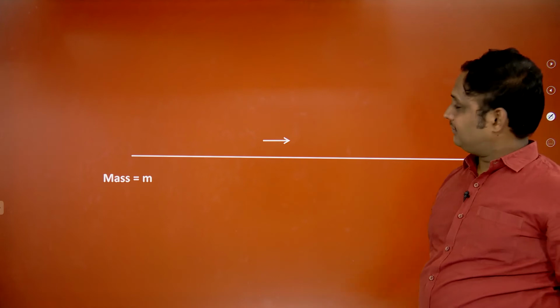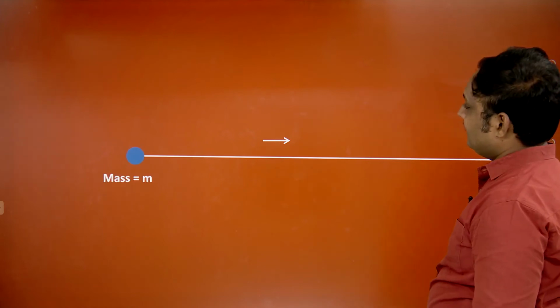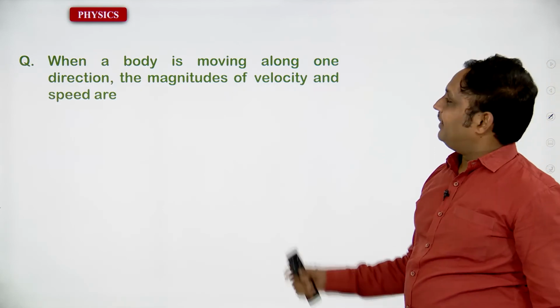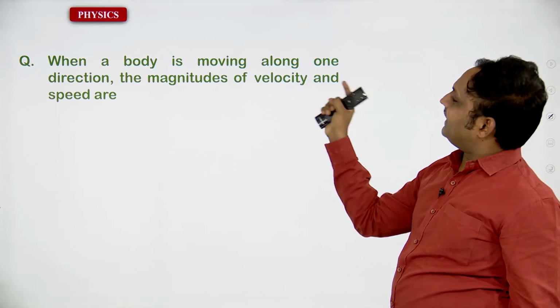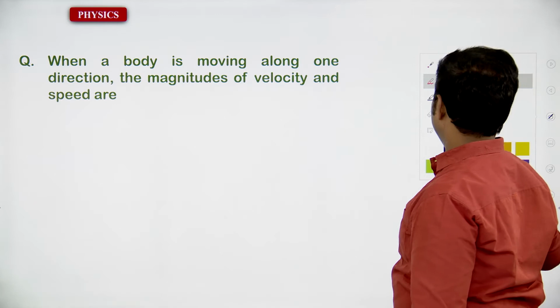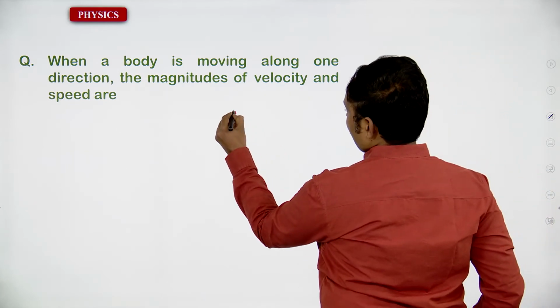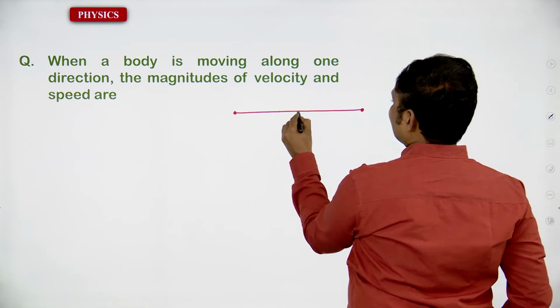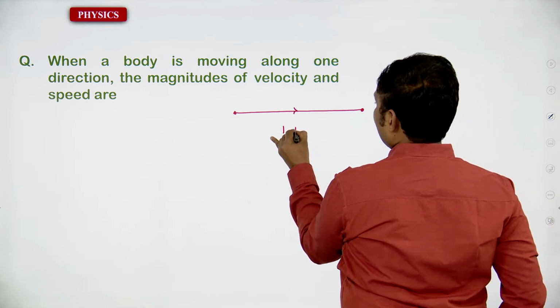What we have learned, okay. Just we have to go to this question. When a body is moving along one direction, it's very clear, right? Along one direction, you have to confirm this is going to be in one direction, which is moving in 1D.